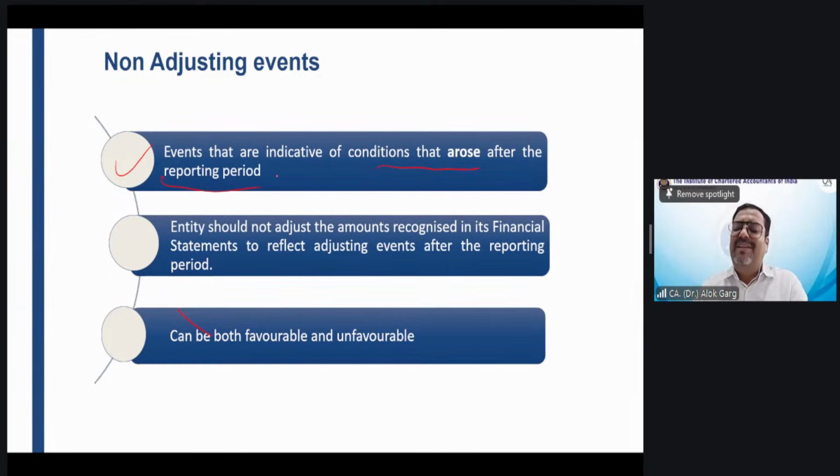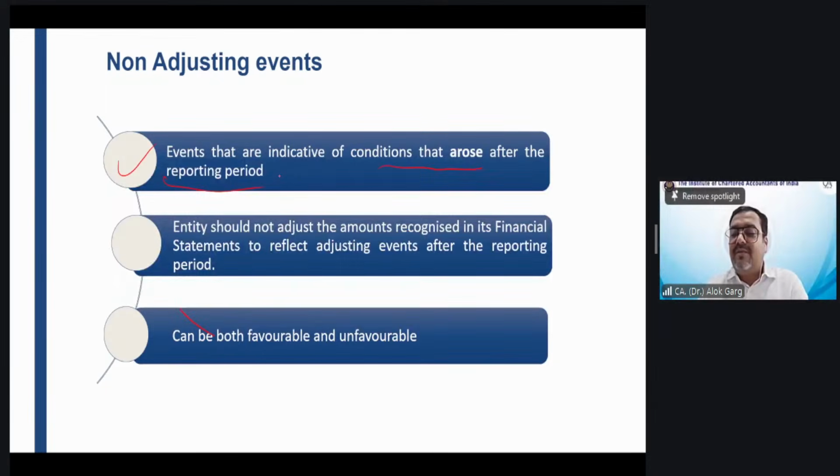Manish, was the evidence of condition available on 31st March? No, it is not an adjusting event. This litigation started after 31st March. It is a non-adjusting event.